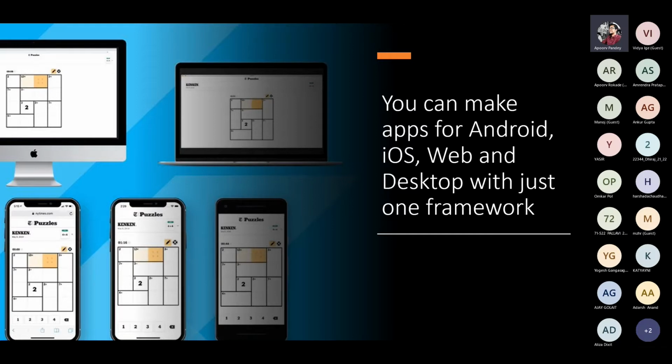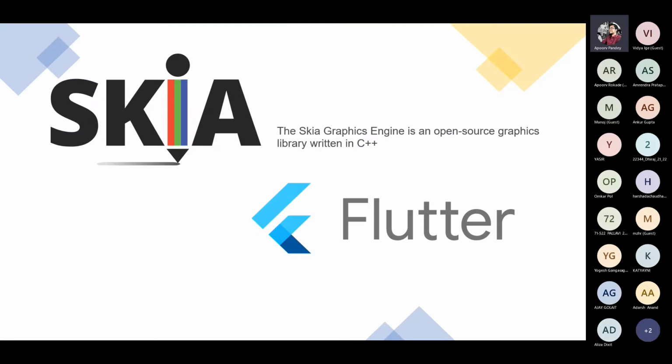So you might be wondering how Flutter is doing all this, since earlier we had tons and tons of different frameworks, libraries, and packages to take care of Java, Kotlin, Swift, this, that. How is Flutter doing all this? Flutter is doing all this with the use of the Skia engine. What is Skia engine? Skia is simply an open source graphics engine, written in C++.